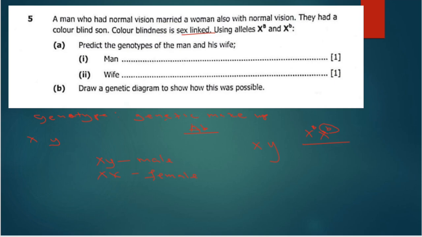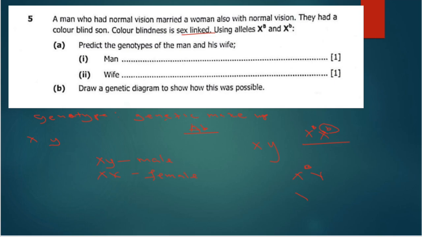So since the question is saying they had a son with color blindness, for them to have a son with color blindness, we are going to do like this. Since a man can't be a carrier, and here in the question they are saying the man had normal vision, we are going to say the man is X^B, then Y. But the female, the wife, is going to be a carrier for us to have a son who is going to have color blindness.